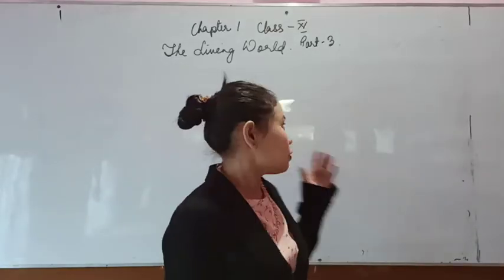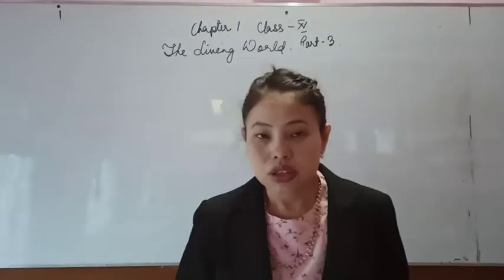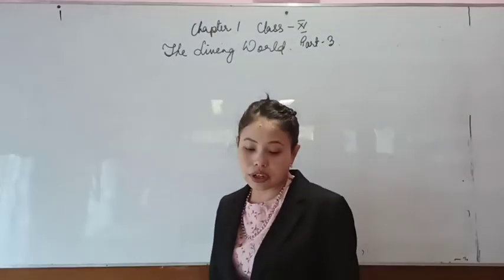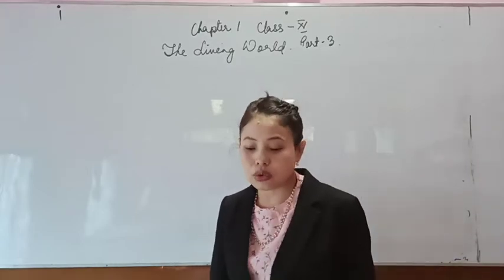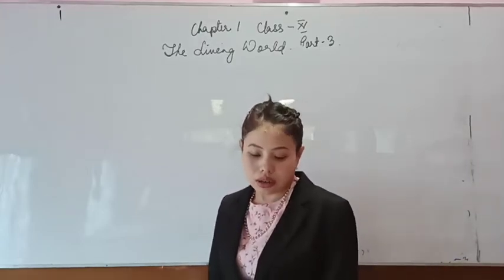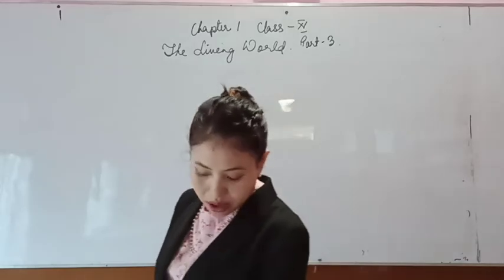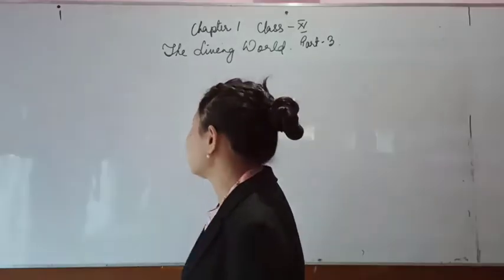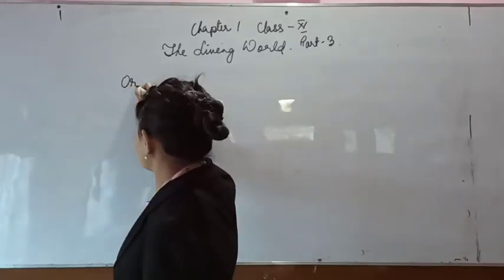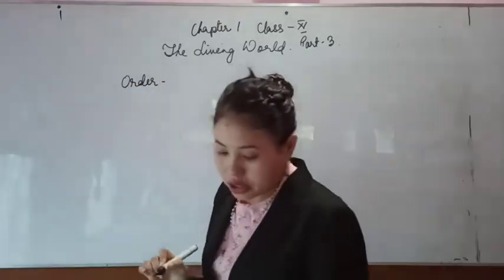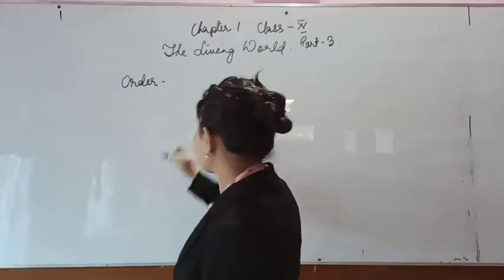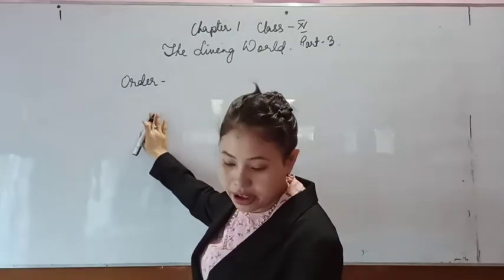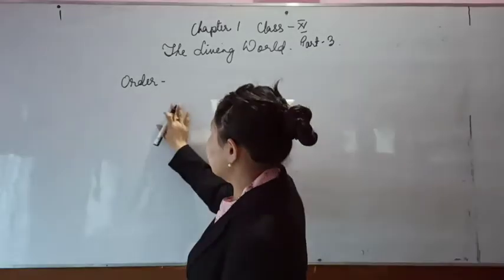This is the third part of chapter number 1, the living world. In the previous video we talked about the different types of hierarchical classification. We have done up to family. So now the next level in the hierarchical classification is order. Order is the next level that comes after family, and it consists of a group of